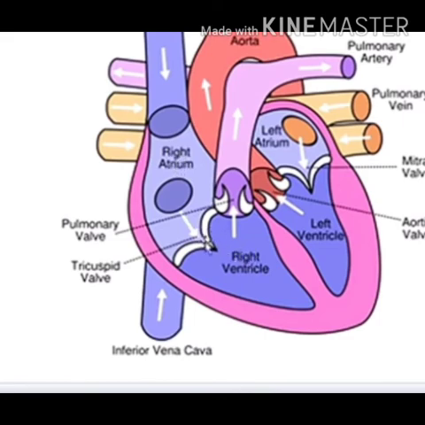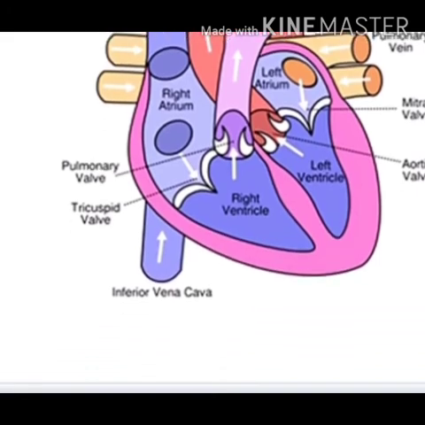Now from the right atrium, this blood comes into the right ventricle. Next is your left atrium. The blood vessels which enter the left atrium are your pulmonary veins, which bring blood from the lungs, and that blood is oxygenated because it comes from the lungs after oxygenation.